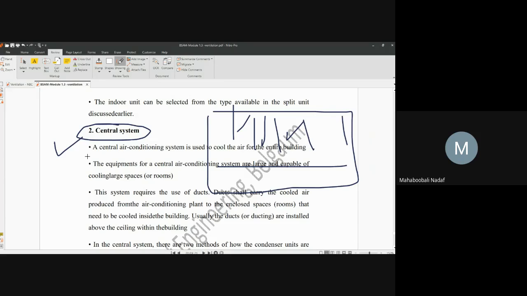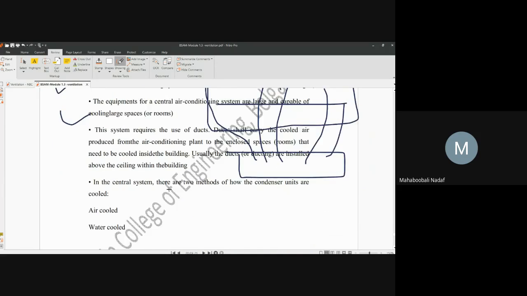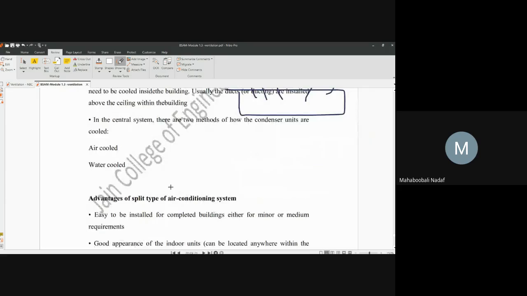In the central system, only one big outer body of air conditioning is placed, which does all the operation. Only ducts will be taken to the outlets. Ducts will be taken to that room. This type of system is called a central system. Is that okay?